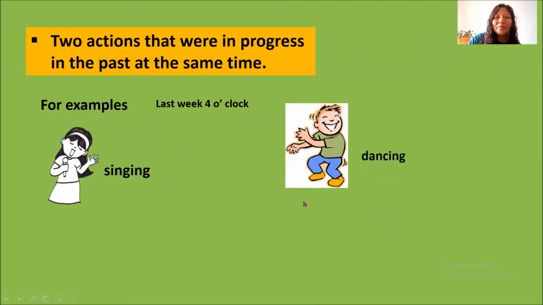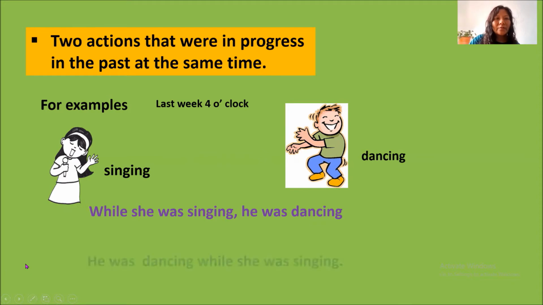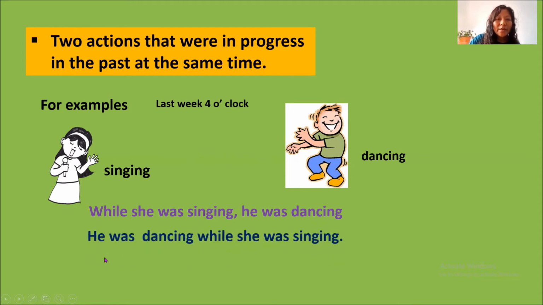And at the same time, he was dancing. So we can say here, while she was singing, he was dancing. We use while here, and both actions are in the past continuous tense. Both actions were happening at the same time in the past. Another example: he was dancing while she was singing.